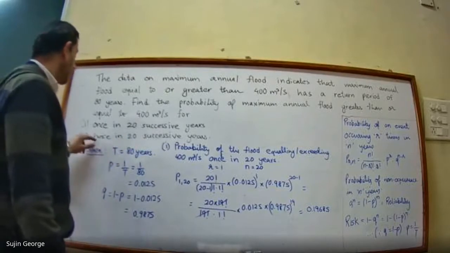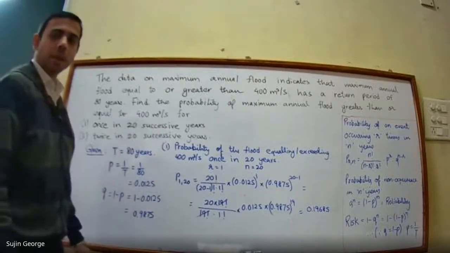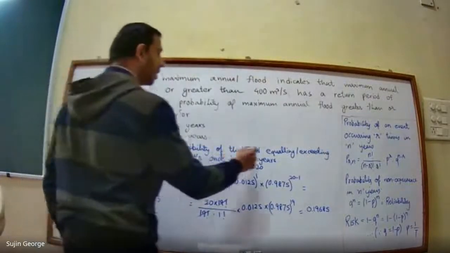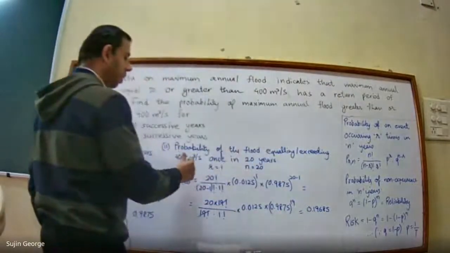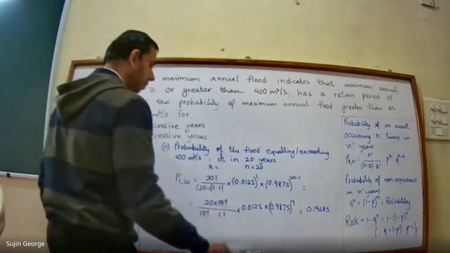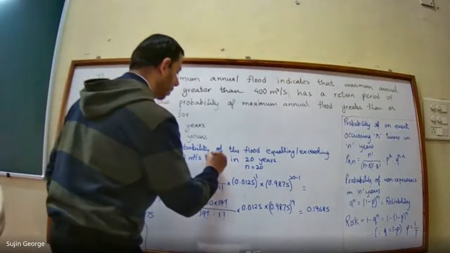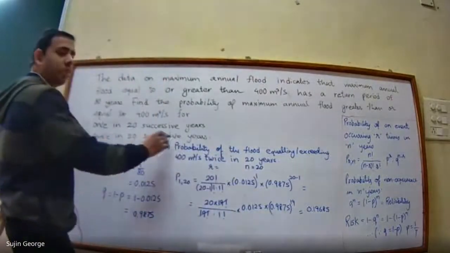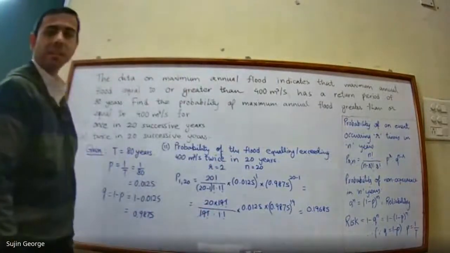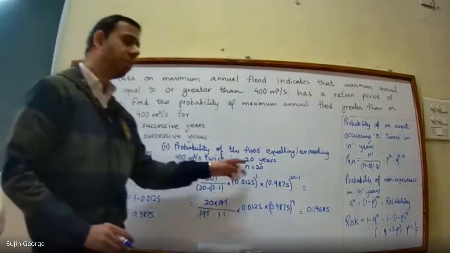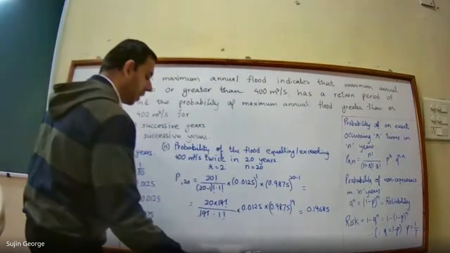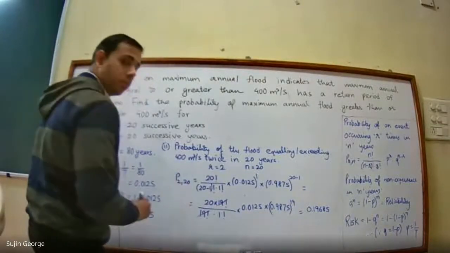Now the second criteria is twice in 20 successive years. Means for the second parameter, you have to just write it over here. Probability of the flood equaling or exceeding 400 meter cube per second. This will become twice in 20 successive years. So here R will be equal to 2, and N will be 20 only. So wherever there is R, you have to substitute by 2.